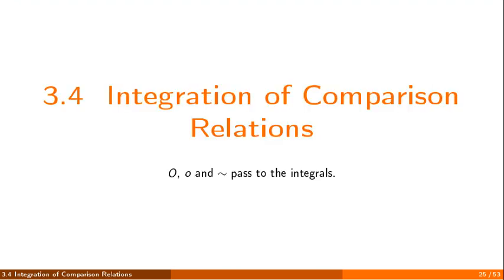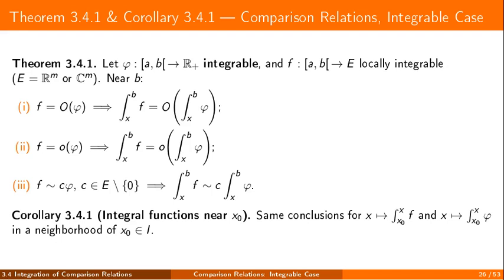So far, comparison told us about integrability. Next, we ask whether those comparison relations also survive after integration. When the reference function is integrable, the key object is its tail, the remaining mass from a moving point to the endpoint. The theorem says that big O, little o, and asymptotic equivalence all pass to these tails.